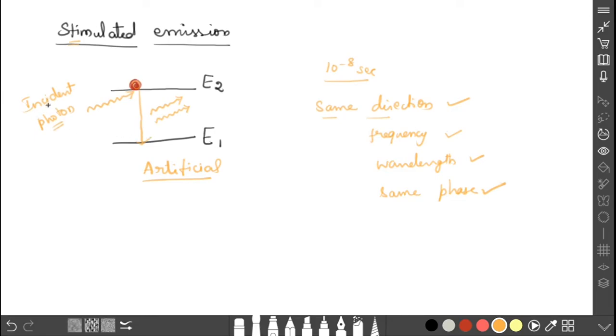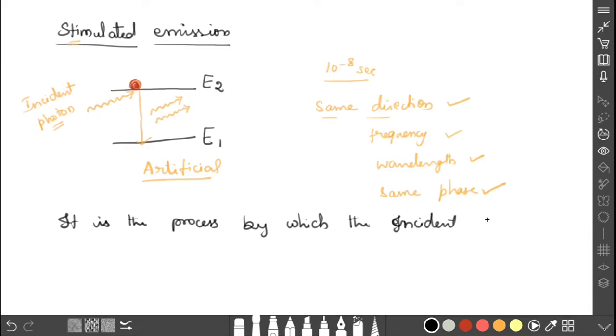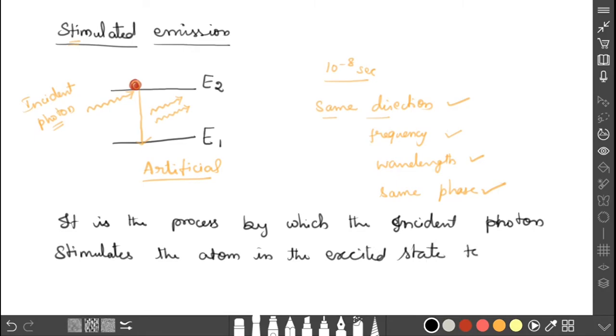This process is important for laser production. So now let me write the definition for stimulated emission. It is the process by which the incident photon stimulates the atom in the excited state to jump into the ground state.